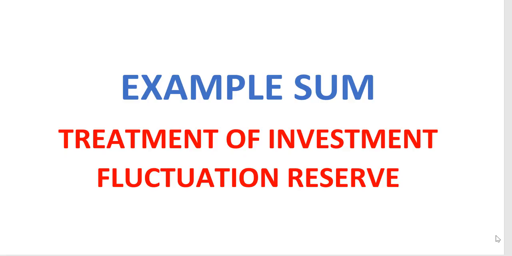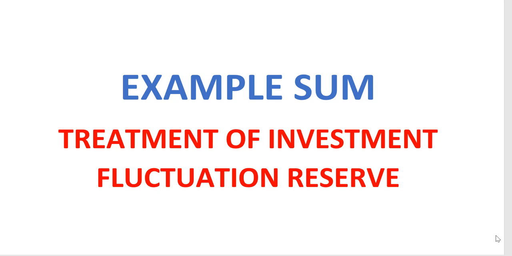Through this example sum, we will learn the treatment of investment fluctuation reserve. The investment fluctuation reserve is created to serve as a buffer for any fall in the market value of investments. Where there is no change in the market value of investments, or there is an increase in the market value of investments, such reserve is not necessary and therefore will be distributed among the existing partners in their old profit sharing ratio.